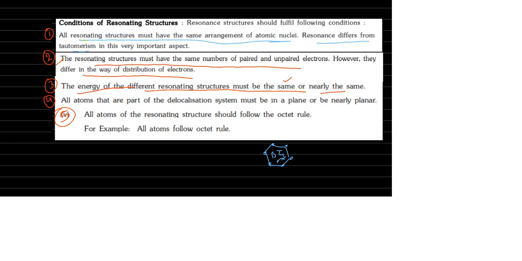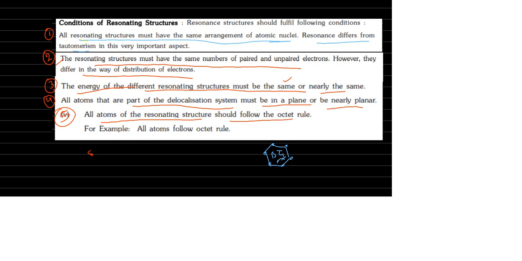You cannot write any structure randomly. Resonating structures mean existable, stable structures only. Then all atoms that are part of the delocalized system must be in a plane or be nearly planar. So this resonating structure is possible on the same plane. All atoms of the resonating structure should follow the octet rule. The octet rule also must be followed.